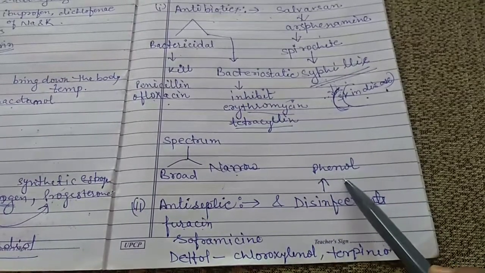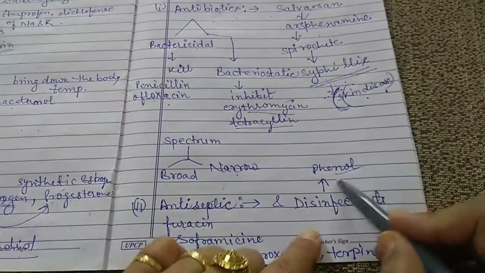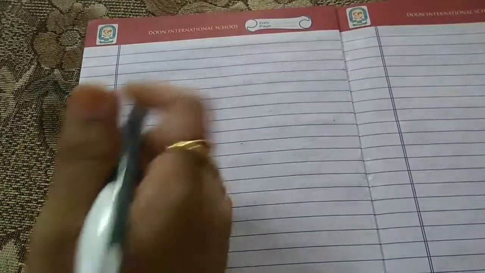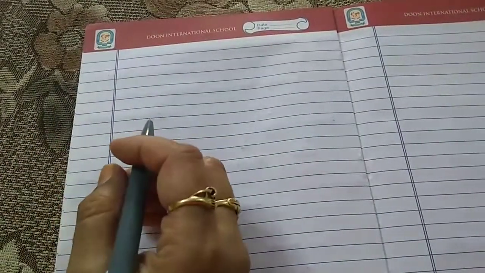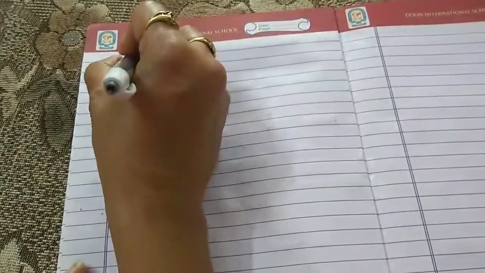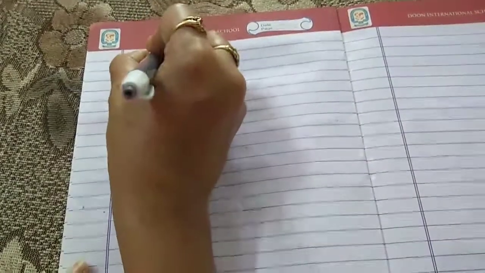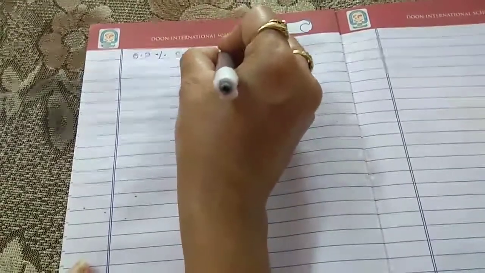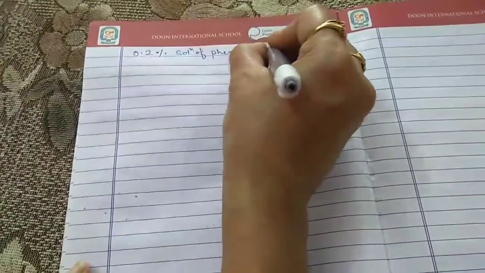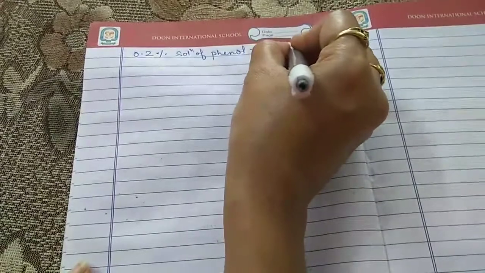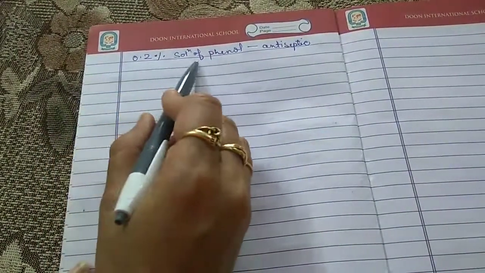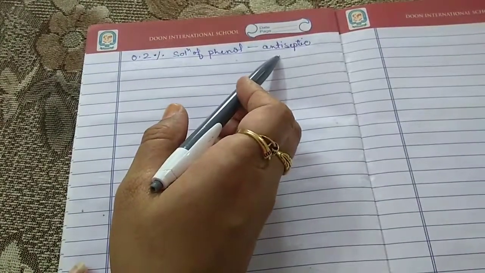But this phenol is a very good example. Phenol is used both as an antiseptic as well as a disinfectant. The only difference is the concentration. When we use a 0.2% solution of phenol, it is used as an antiseptic.